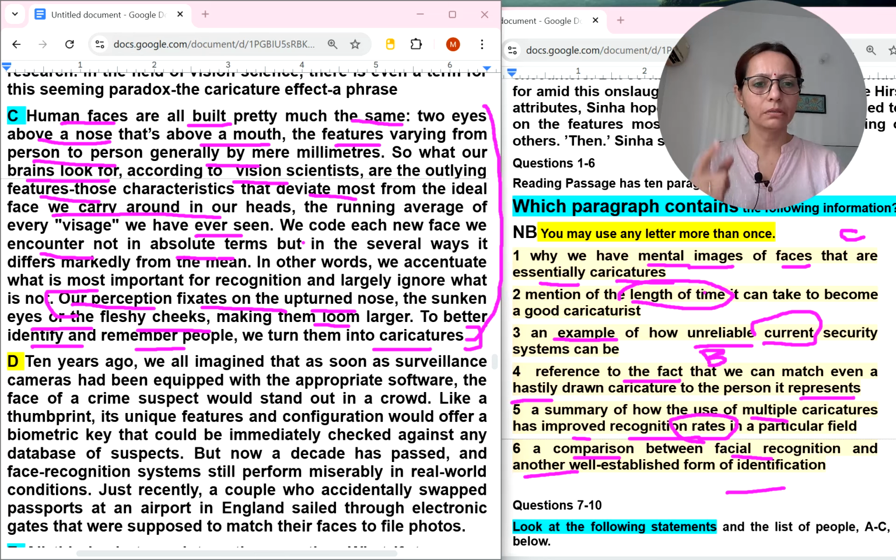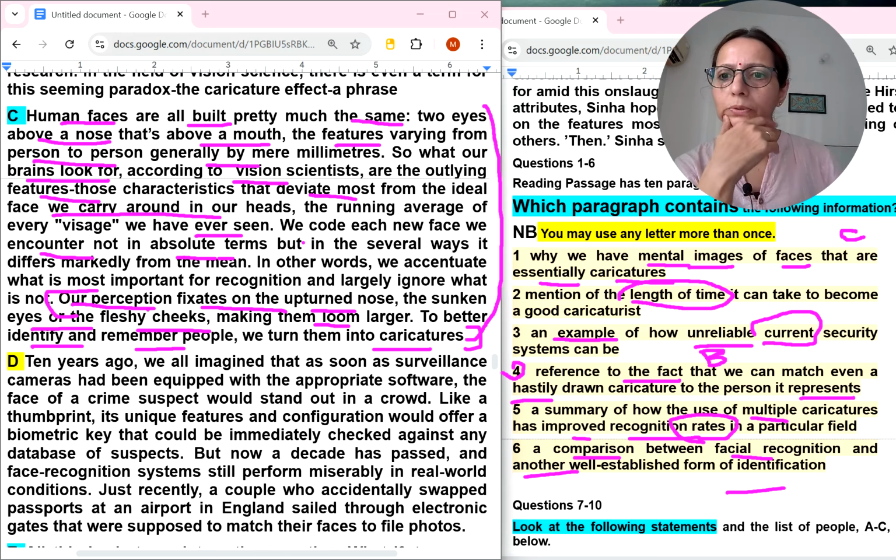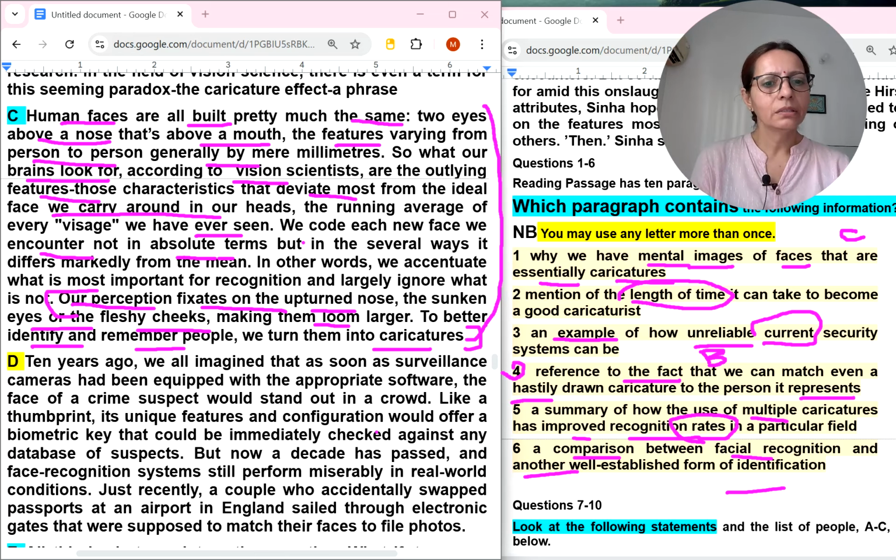Nothing is matching a length of time, also not talking about an example of unreliable current security. No, this we have already selected, fourth number. A summary of how the use of multiple caricatures has improved rates, the word is also not there. Comparison between facial recognition, this is also not there, I don't think so. No comparison is there between facial recognition and another well-established form of identification.